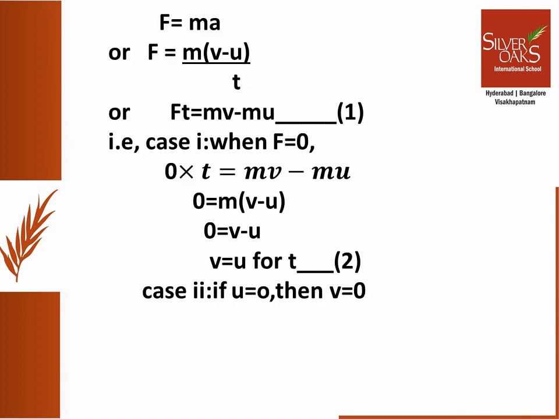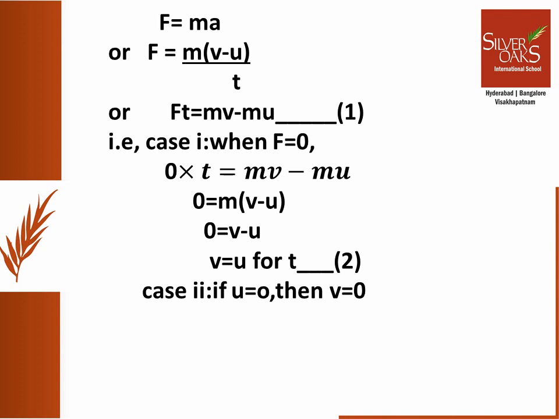The second law of motion can be mathematically stated using the expression F is equal to ma. This can also be written as F is equal to m into (v minus u) by t, since acceleration is change in velocity by time. Now if you multiply t with F, then the equation will become Ft is equal to mv minus mu. Let this be equation 1.